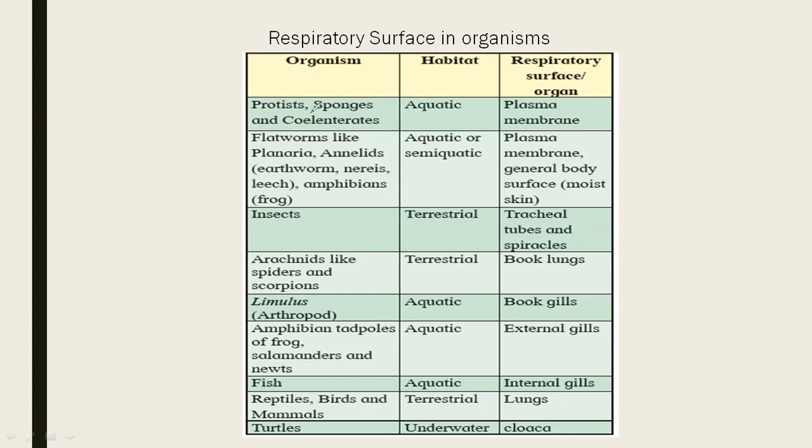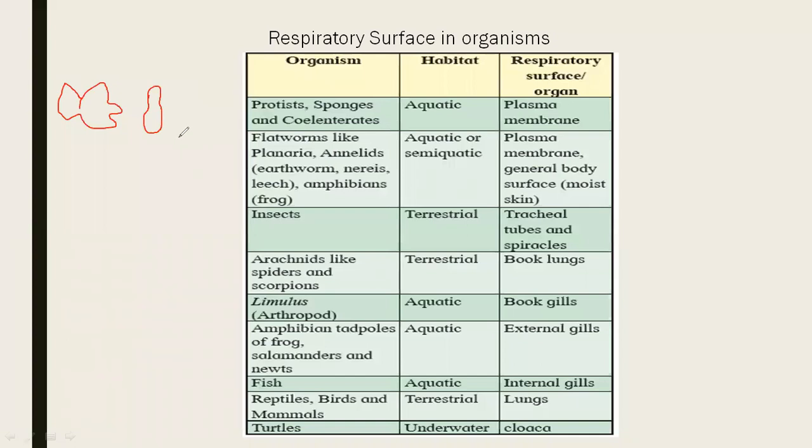Just revise these organisms. For example, Euglena is a type of protist. Amoeba is also a type of protist. You know, amoeba is an animal-like protist. So there are different organisms. Paramecium is also a protist. Then sponges. Sponges belong to Porifera.